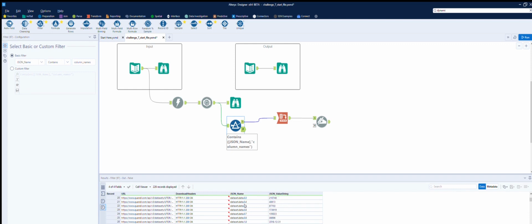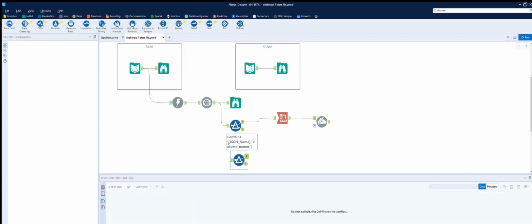So what we want is just things that have this dataset.data and then a number. Now the challenge, oh yeah, they've got underscore. So if it's not an actual thing, let's just filter out anything other than what we need.